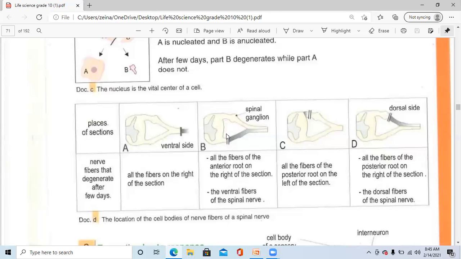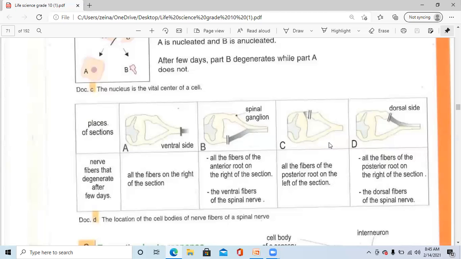This means that the cell body of the ventral root is located near or at the side of the spinal cord. Now in experiment C and D, we will do them together.